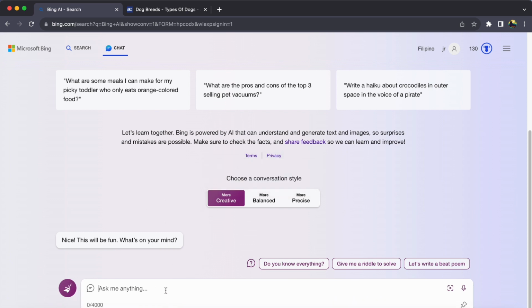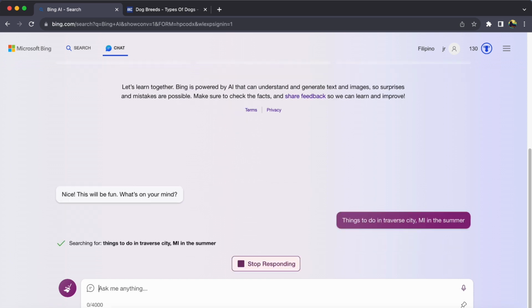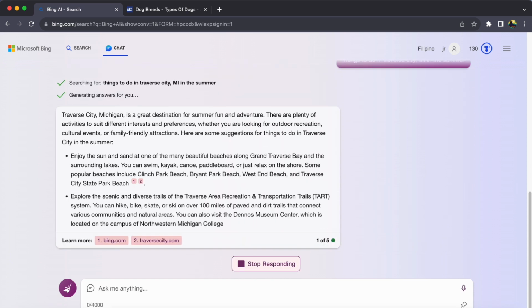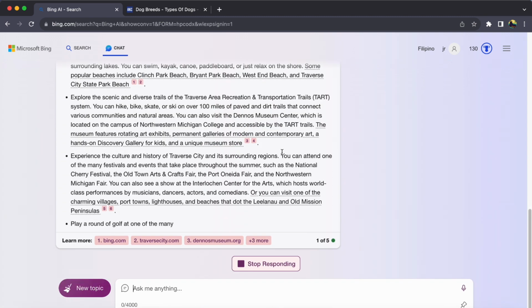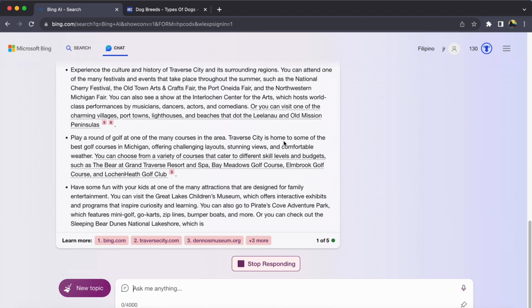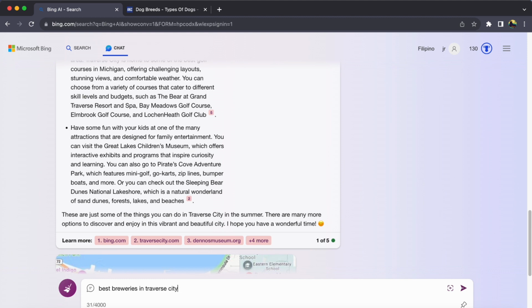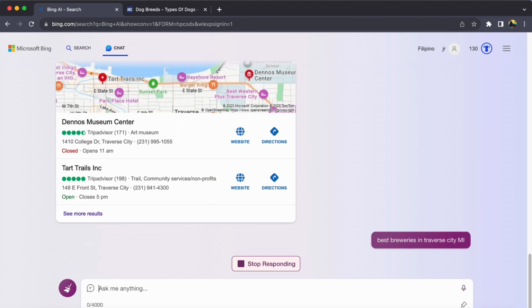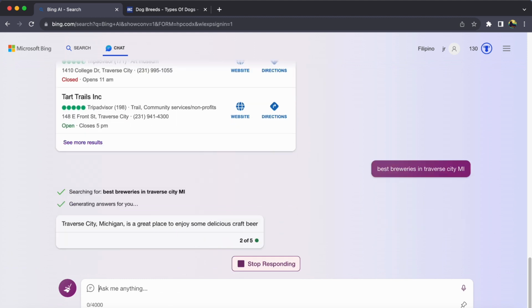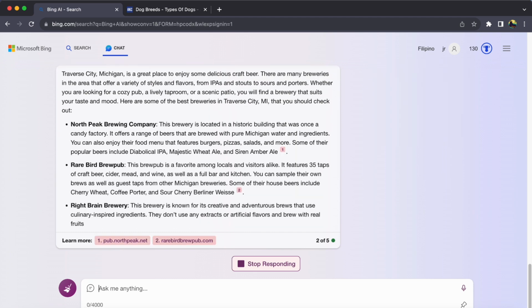For a general overview of activities, ask something like, "Things to do in Traverse City, MI this summer." You'll receive a helpful list of suggestions. If you're looking for specifics, try queries like "Best breweries in Traverse City, Michigan." Bing Chat will provide you with a list of options along with a map.